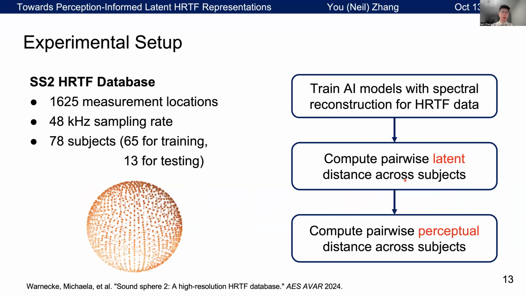Okay, for setting up the experiments, we use the SS2 HRTF database. It contains over 1,000 measurement locations and very high sampling rates, and in total it measures 78 subjects, where we use 65 for training and 13 for testing. We first train our AI models with spectral reconstruction error for HRTF data to get the latent space. Then we compute the pairwise latent distance across subjects, and we also compute the pairwise perceptual distance across subjects.